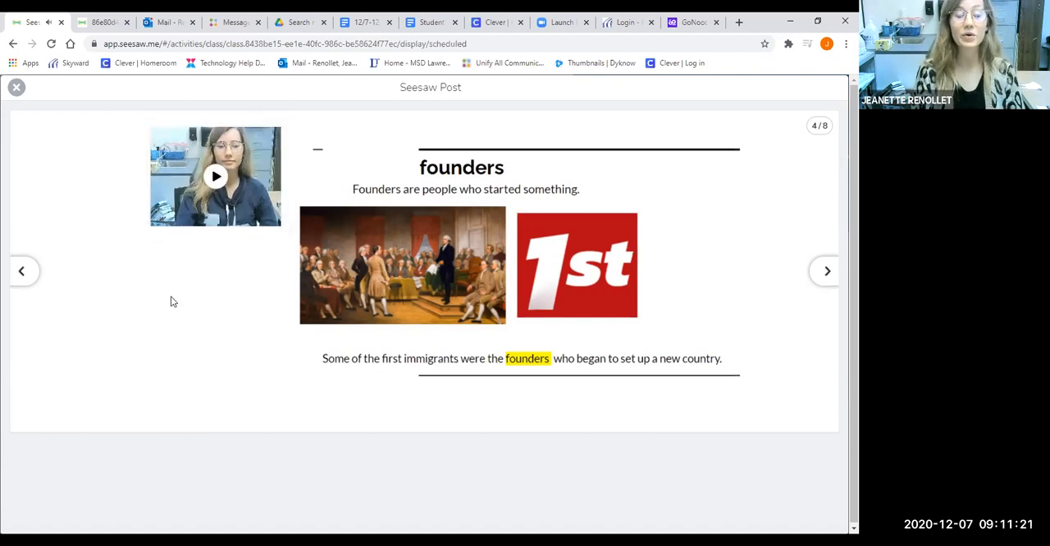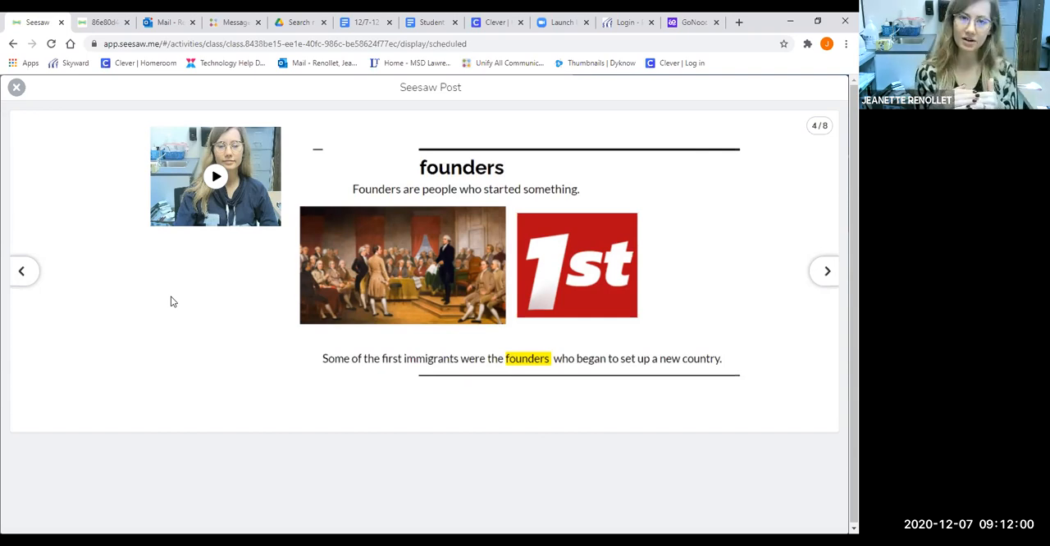Okay, working together, we're going to say the word, then read the sentence using our motions. Ready? Founders. Founders are people who started something first. So when we think about our country, we know that the first people were the Native Americans. They lived here before anybody else. But then somebody had to move here, because you and I are not all Native Americans. Somebody had to move here first. We know those are called immigrants.